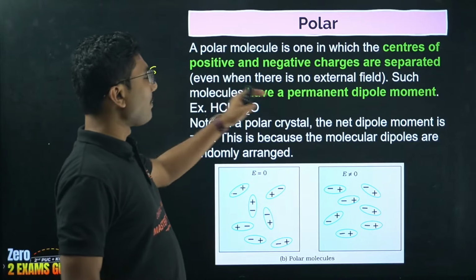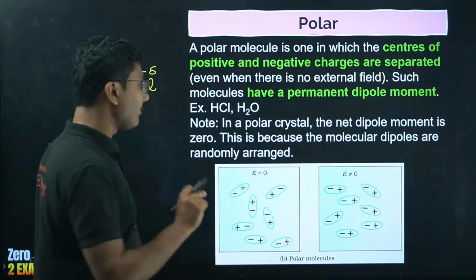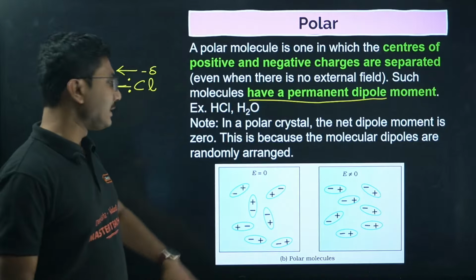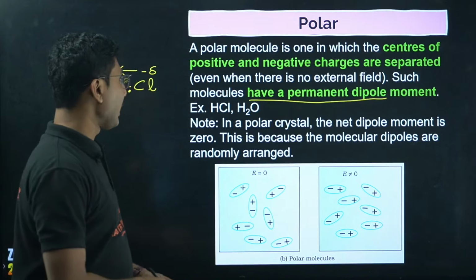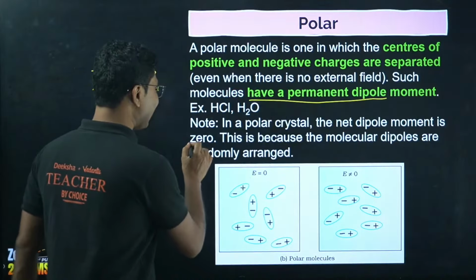Such molecules have a permanent dipole moment at the molecular level. But if you consider a bulk material, okay, in a polar crystal, the net dipole moment is still 0.